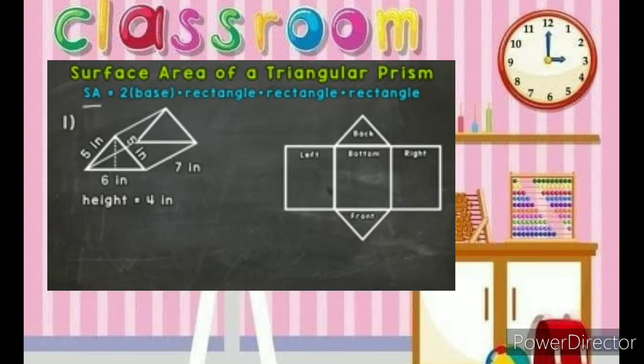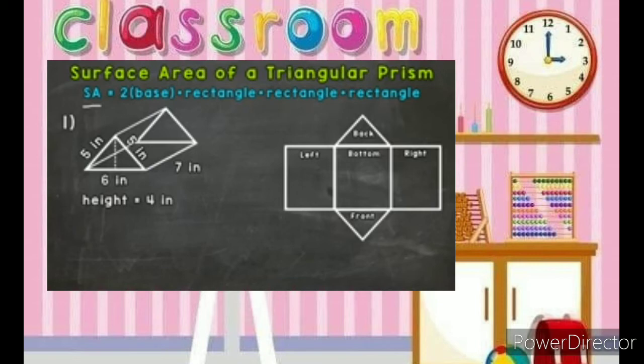So this is how we're going to organize our problem and add up the areas of each face. We have 2 times the area of one of the bases, and we multiply the area of one of the bases by 2 because when it comes to prisms, we have 2 congruent and parallel bases. So they are the exact same size and shape. If we find the area of one of them, we can multiply it by 2 to get the area of both of them. Then we have plus a rectangle, plus a rectangle, plus a rectangle. Each one of those rectangles means the area of a rectangle. We'll talk more about what those rectangles mean in a minute.